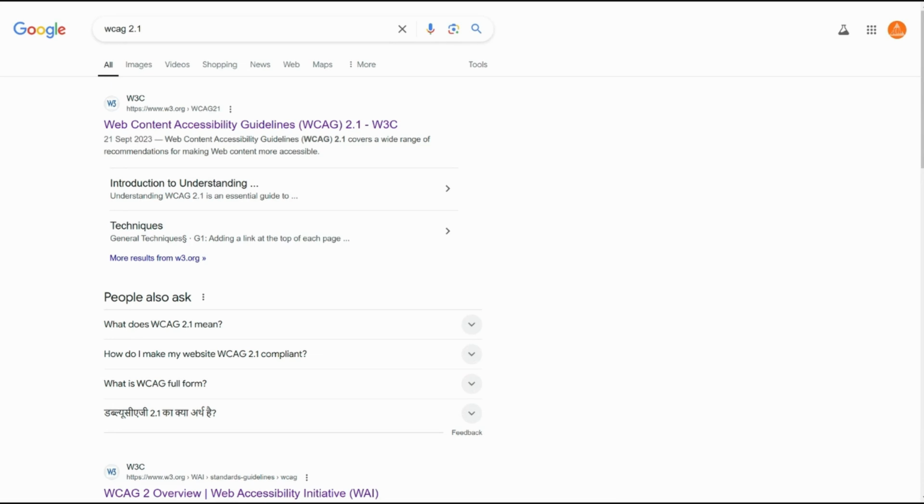We have two different words here: accessibility and usability. Also, you should not get confused between usability and user testing. These two things are also totally different. Usability and user testing are different things. So now let's figure out what accessibility means, and then we are going to talk about usability.